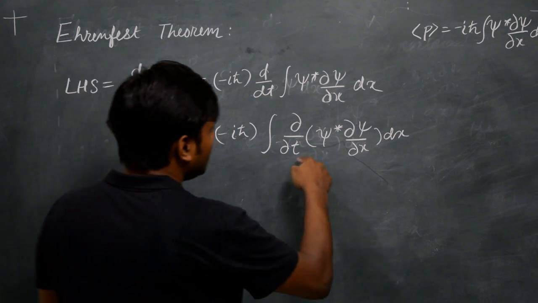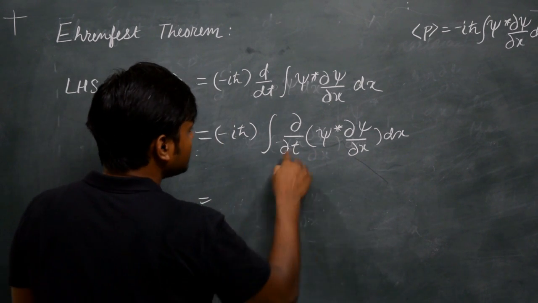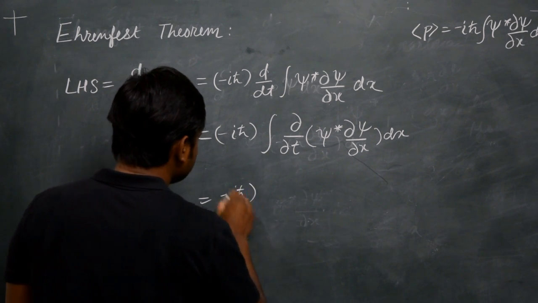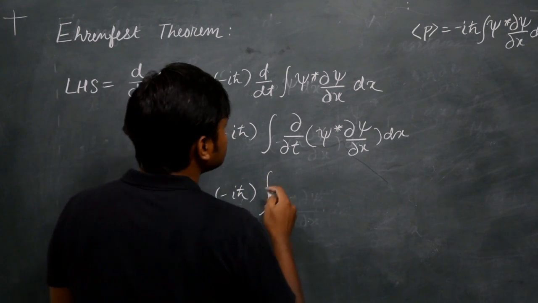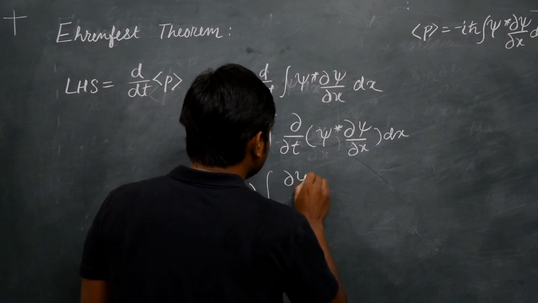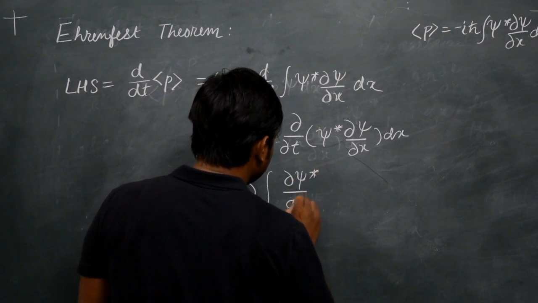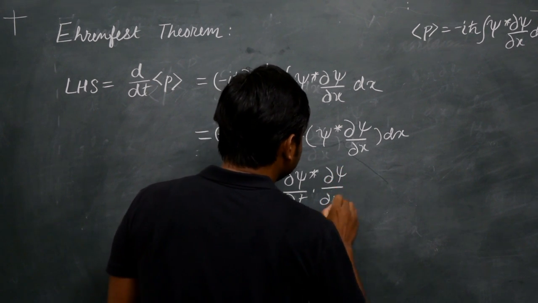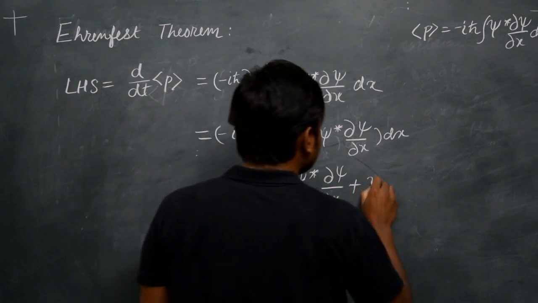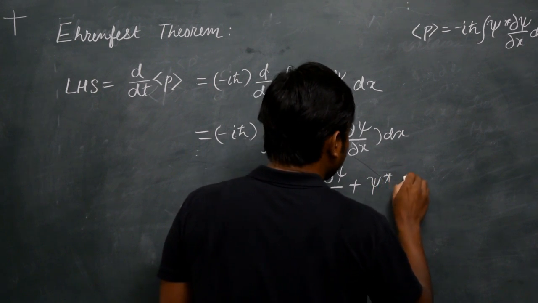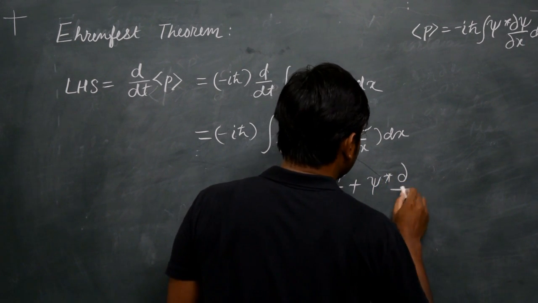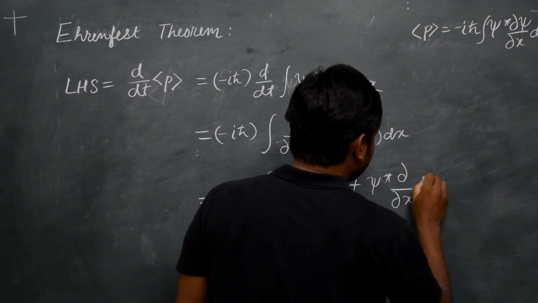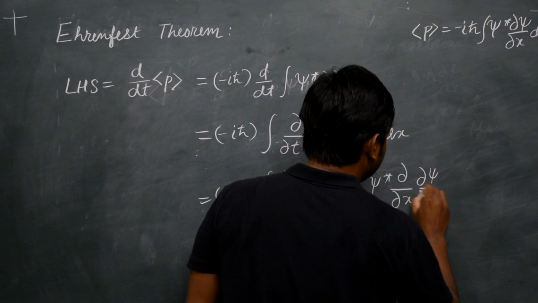If I apply the partial derivative onto these two functions, it becomes minus i h cross times the integral of del psi star by del t times del psi by del x, plus psi star times del by del x of del psi by del t.